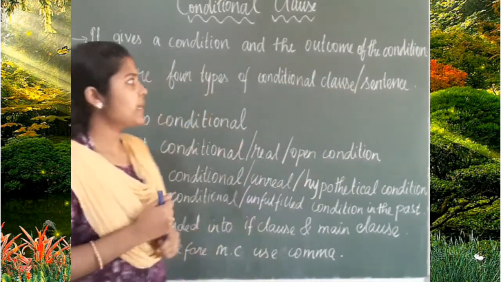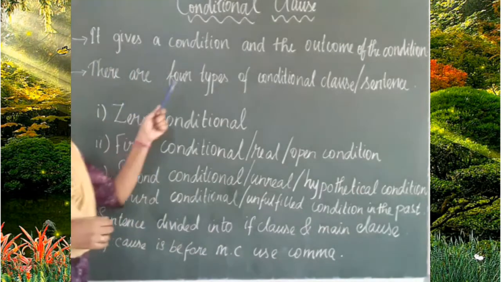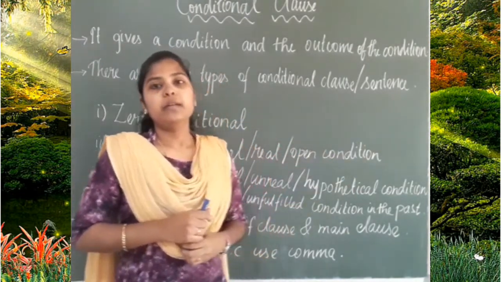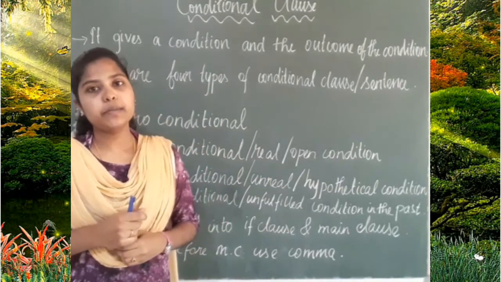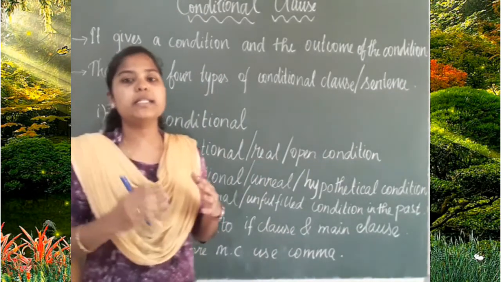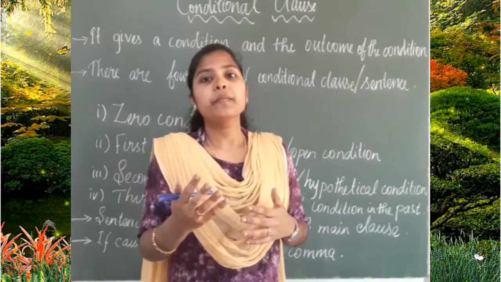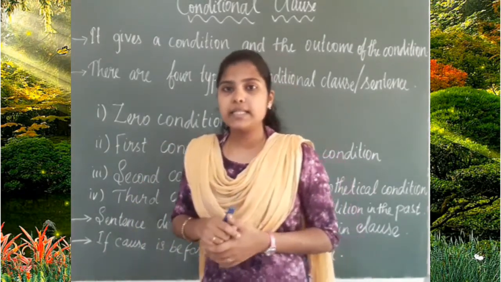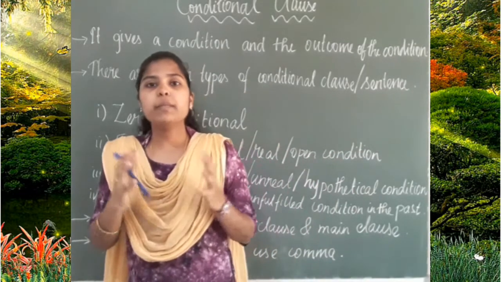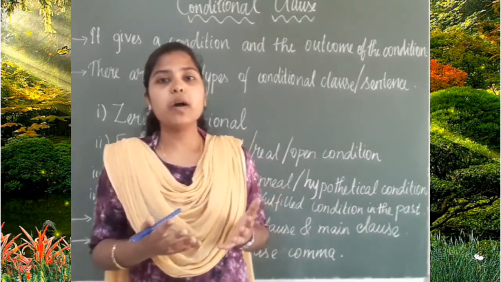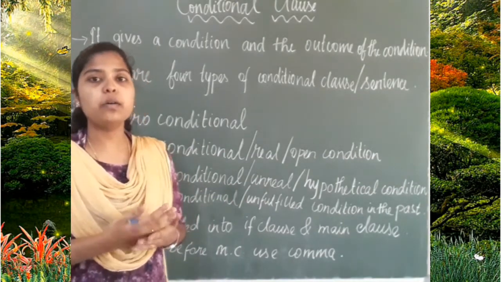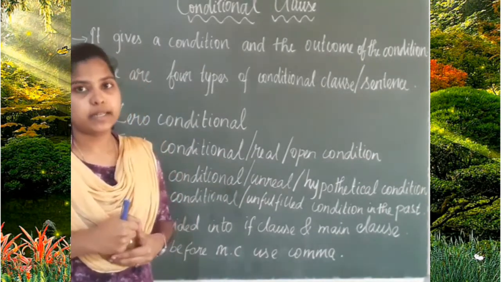Okay. Next, there are 4 types of conditional clause or sentence. A conditional clause can also be known as a conditional sentence. So, what is meant by conditional sentence or conditional clause? A conditional clause gives a condition and also an outcome of that condition.